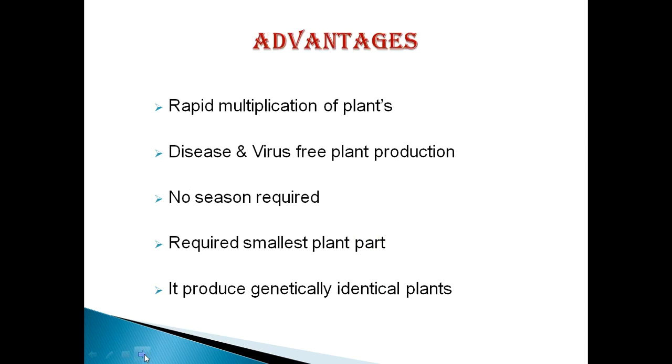So we will proceed towards the advantages of micropropagation. First is rapid multiplication of plants. We can produce a number of plants from a single micro part of the plant. Next one is disease and virus-free plant production. If we select a disease and virus-free explant and inoculate it on the tissue culture media, we will get a number of plant progeny from this technique, and all these plants are disease and virus-free plants.